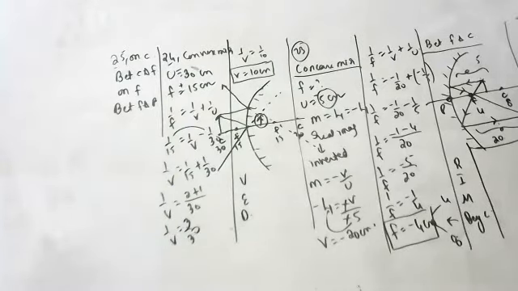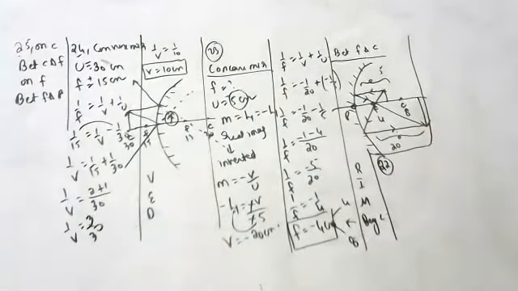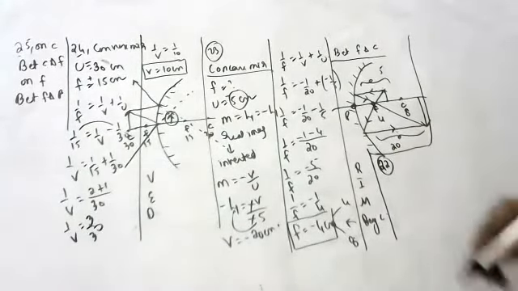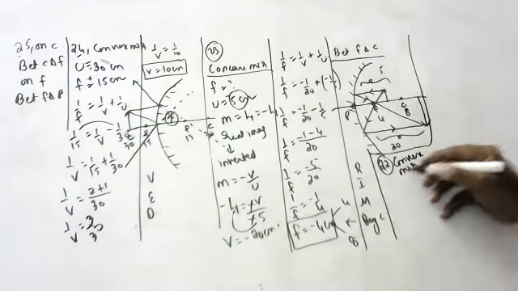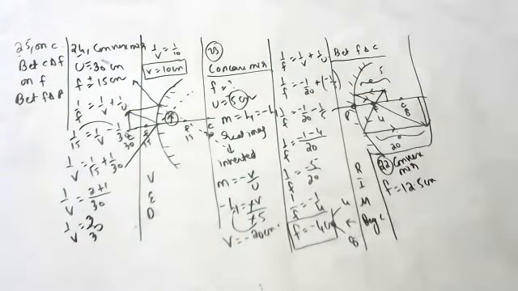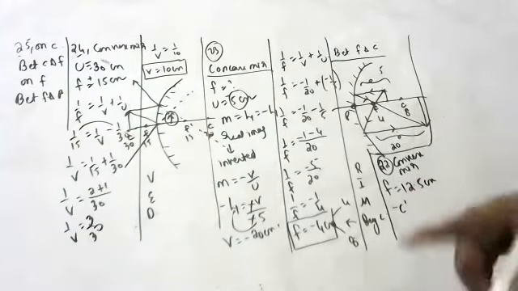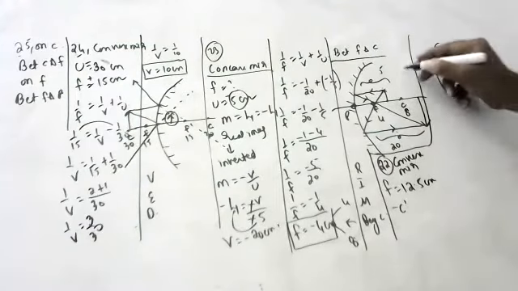Okay. Next one, 22nd question, children. Please see the 22nd question. They said that the focal length of a convex mirror is 12.5 centimeters. How far is the center of curvature from the pole and from the focus? Are you able to understand, children? Just see here. 25 centimeters.